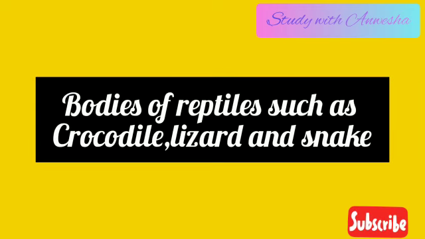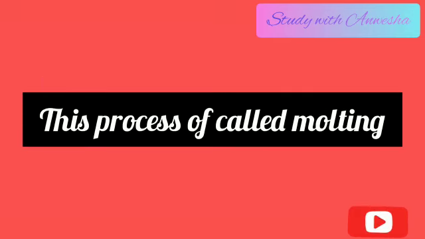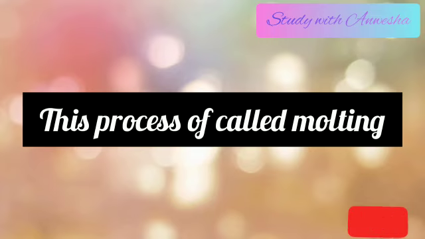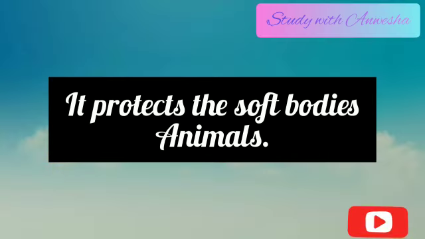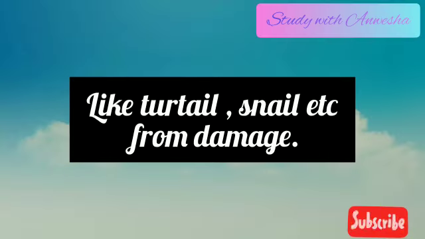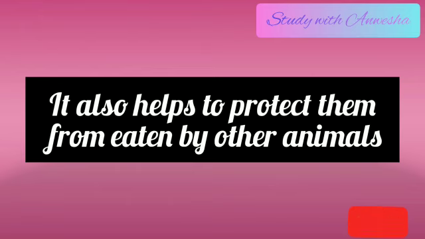Scales. Bodies of reptiles such as crocodile, lizard and snake are covered with scales. Snakes shed their skin periodically. The process of shedding the old skin to replace it with a new skin is called molting. Shell. Shell protects the soft bodies of animals such as turtles and snails from damage. The hard shell also protects them from being eaten by predators.